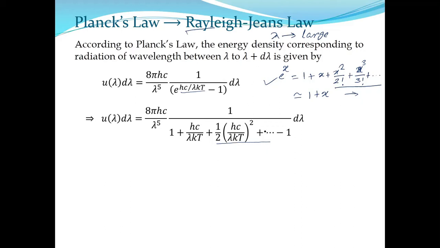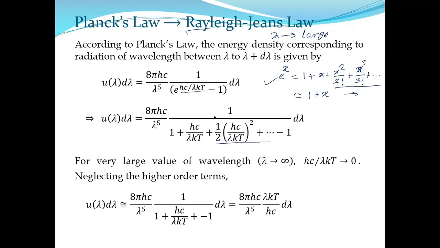Therefore, all these quantities can be neglected, so we can write it as 8 pi hc by lambda to the power 5. Now we are only retaining up to this, so 1 plus hc by lambda kT, forget about the rest, minus 1.